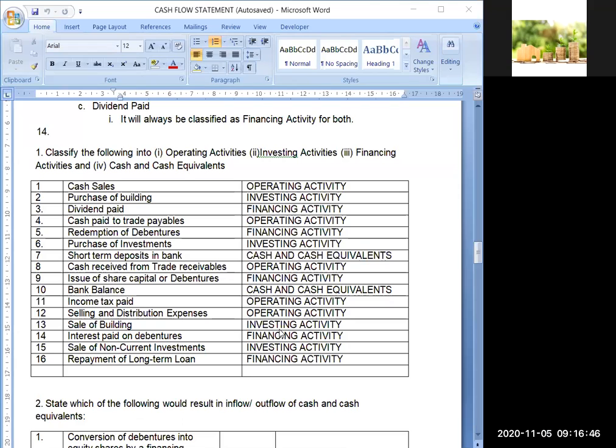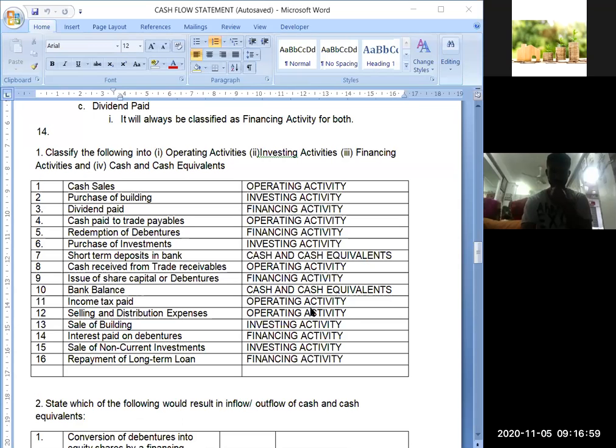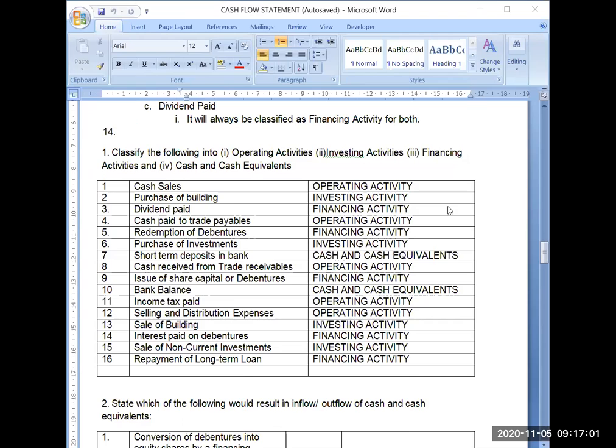Then further we have practiced how to classify any transaction into operating, investing and financing. Yesterday we practiced that also, and we understood which transactions will be covered in operating activity, which in investing, and which in financing activity.